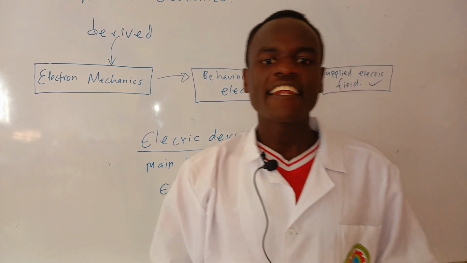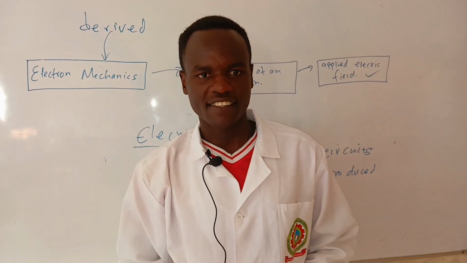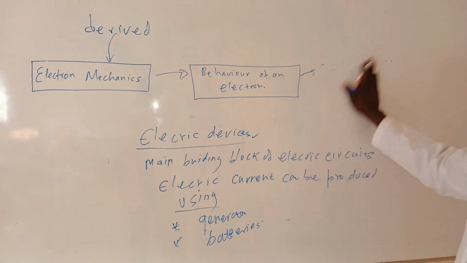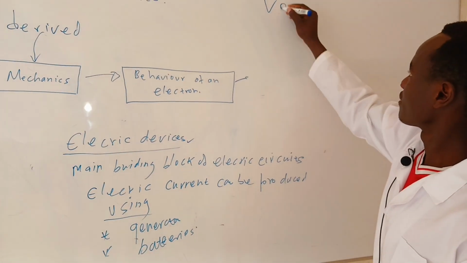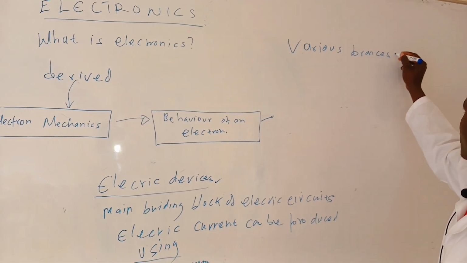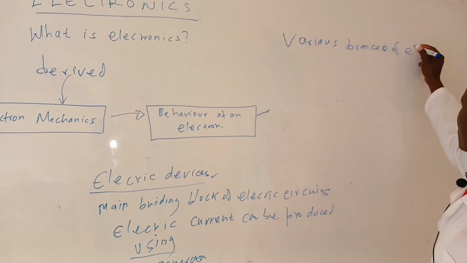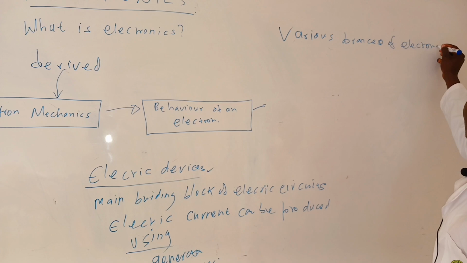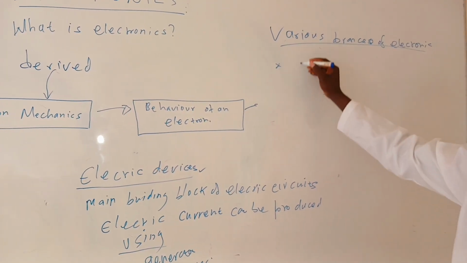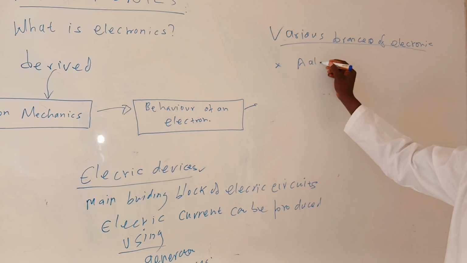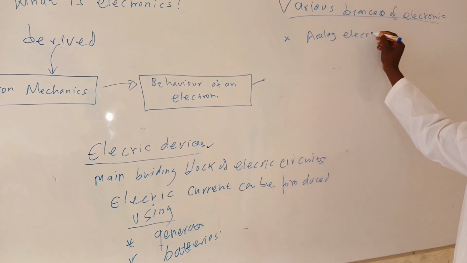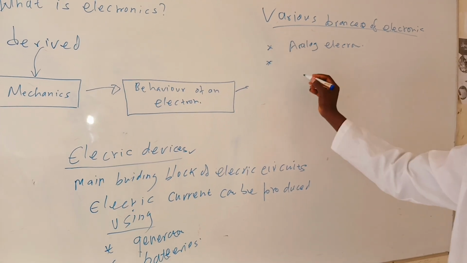We have various branches of electronics. We have analog electronics. We have digital electronics.